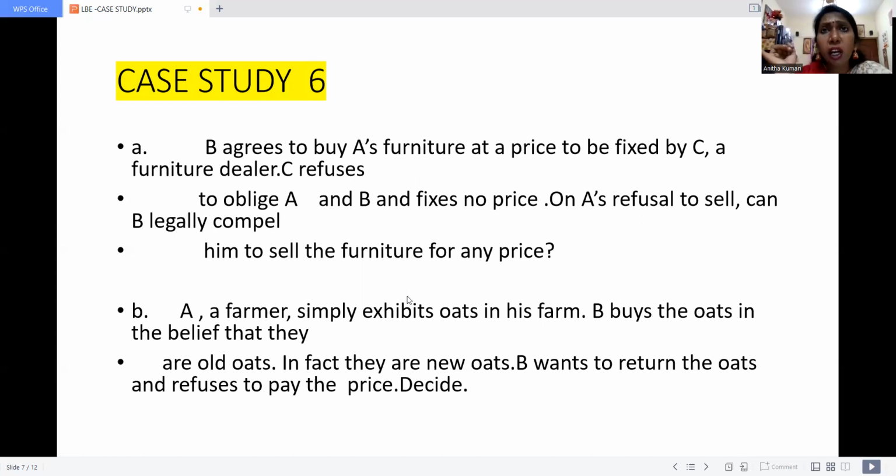Is it old or new? If it is not old, I will return it to you. Like this, he has not raised any queries at the time of sale of goods. He has his own thought and he bought it. So here, the seller will not be responsible. The buyer is responsible. So while you are explaining this case, you have to mention the doctrine of caveat emptor. That concept is very important.